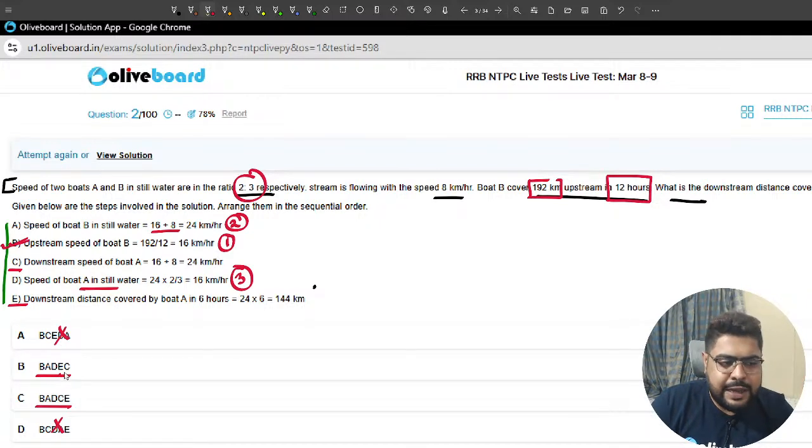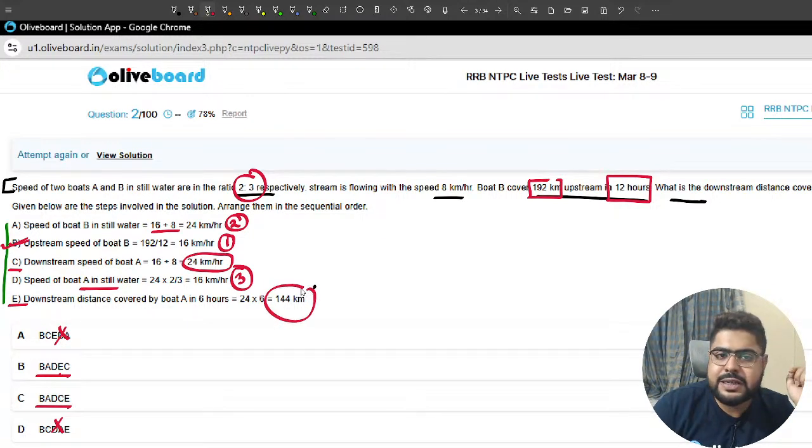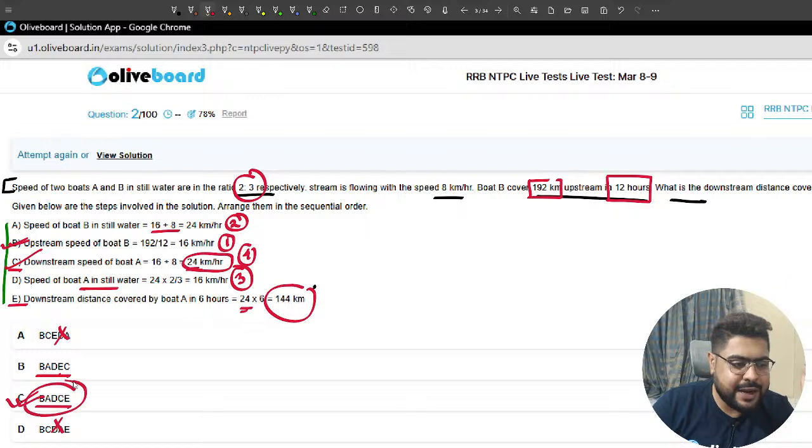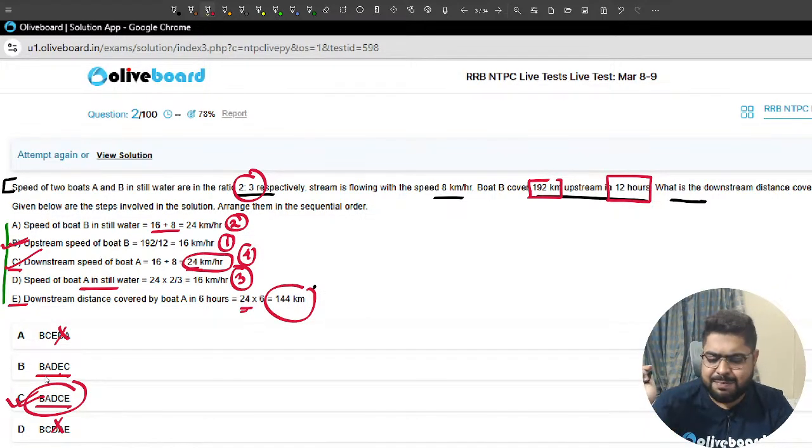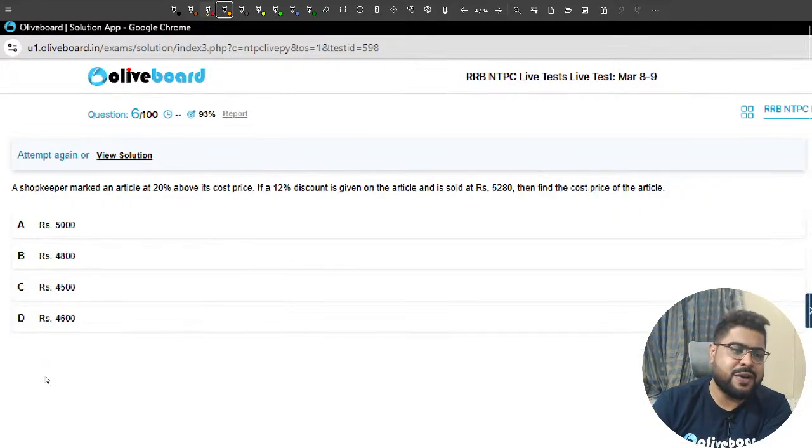So either E first, then C, or C first, then E. Let's see now, sir. In E we are using this 24. That means C is the fourth step. So BADCE, that means option C is your correct answer. Option C, a little innovative type question, but it's a very simple question, I hope. Moving on to the next question.